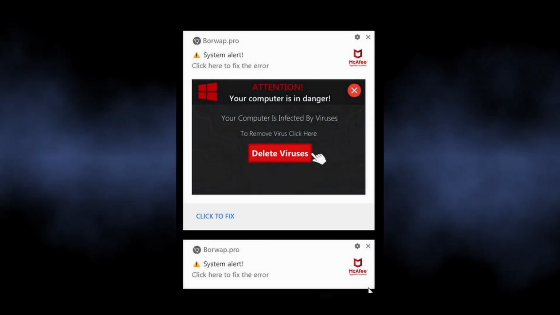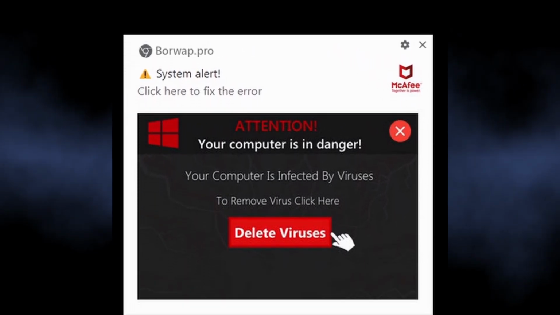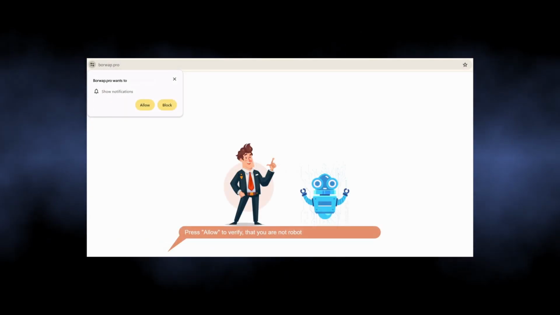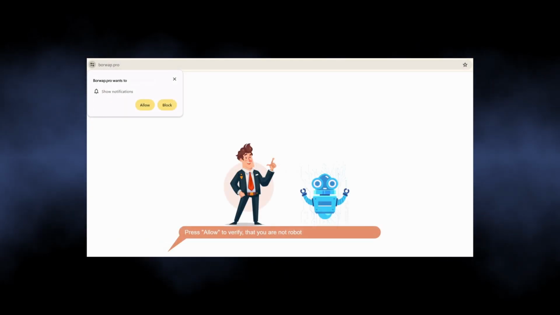The notifications from Borwap.pro is a part of a malicious campaign that targets at showing people dozens of unwanted advertisements. It abuses the legit browser mechanism of push notifications to show advertisements, not only in the browser itself but also in the system notification bar.